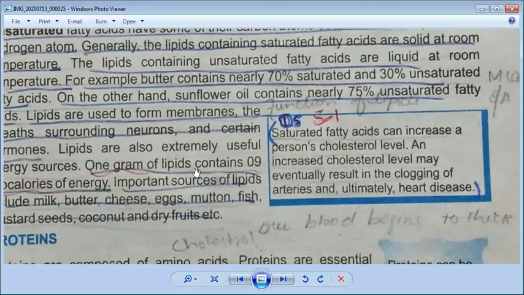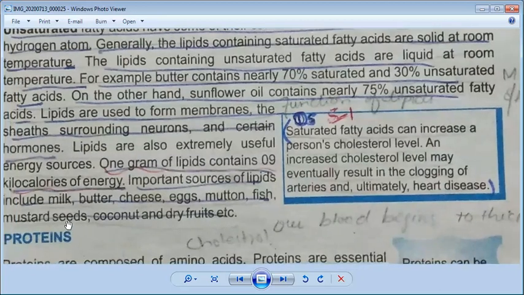So 1 gram of lipids contains 9 kilocalories of energy. Then you will learn the sources. Important sources include milk, butter, cheese, eggs, mutton, fish, mustard seeds, coconut, and dry fruit, etc.